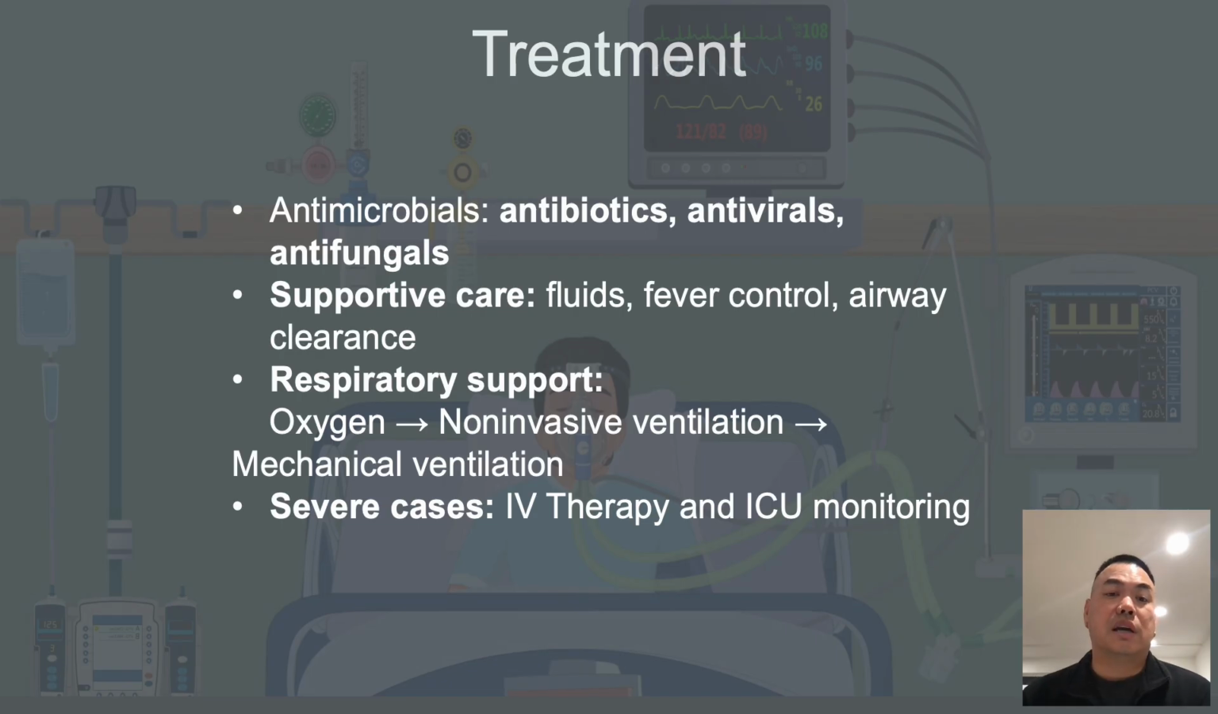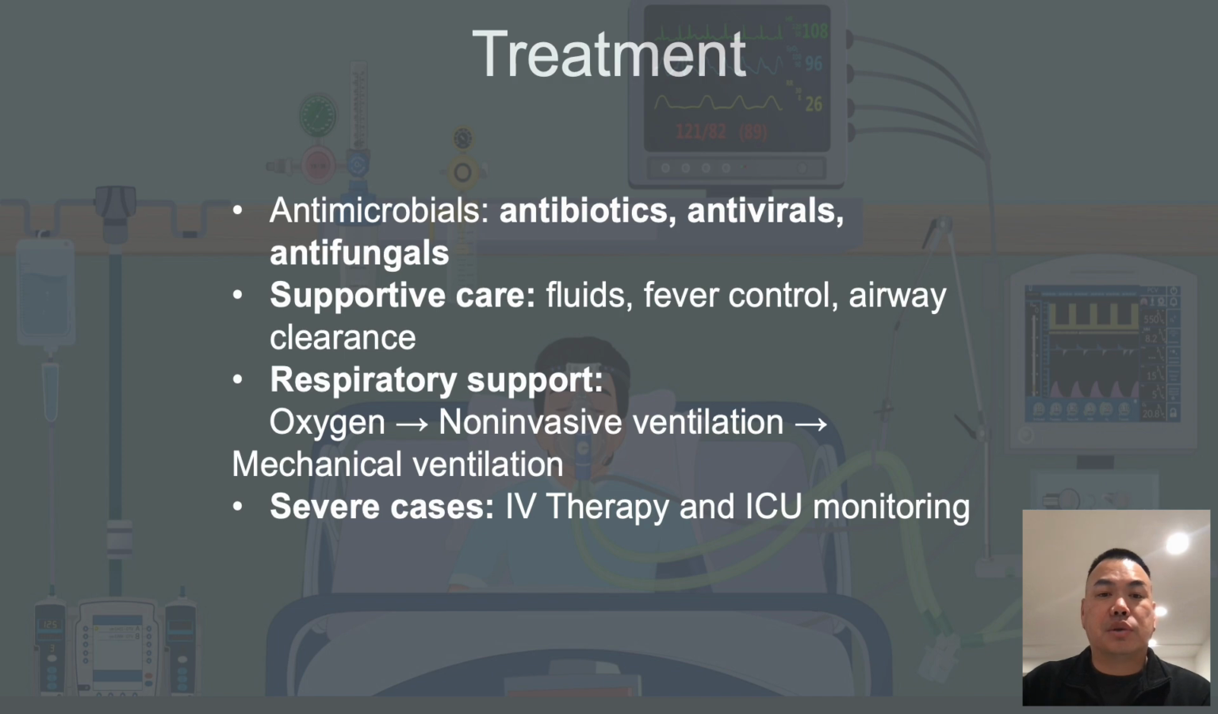Supportive care may include hydration, which helps thin respiratory secretions and prevents dehydration. Fever and pain control: acetaminophen or NSAIDs reduce fever and discomfort. Cough management helps clear airway secretions while maintaining airway patency and protection. Respiratory therapy, including incentive spirometry, airway clearance techniques, and breathing exercises, improves ventilation.